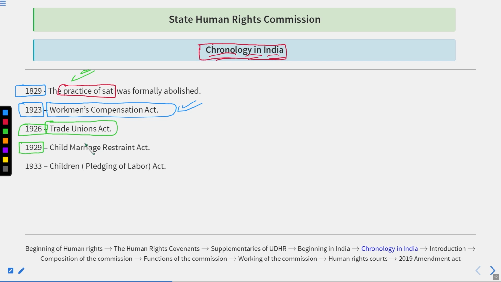in 1929, the Child Marriage Restraint Act. What is that? We know that in India there was the practice of child marriage. Usually people used to marry their children at early ages, even when they were still children. So in 1929, during the British colonial era, the practice of child marriage was restrained, and various Indian reformers were demanding it. Okay. After this,